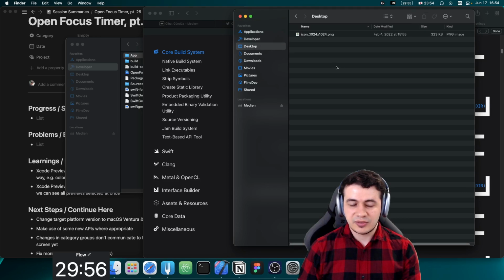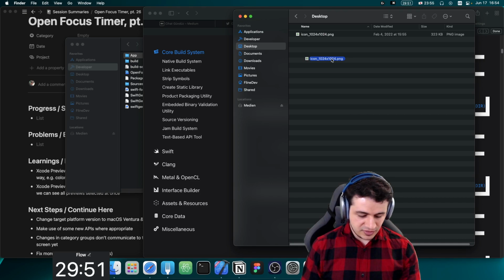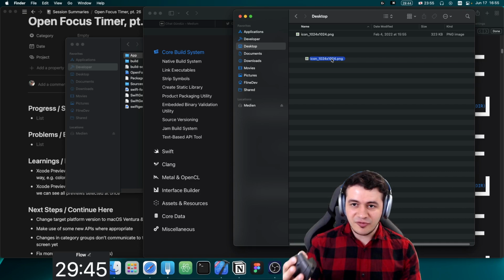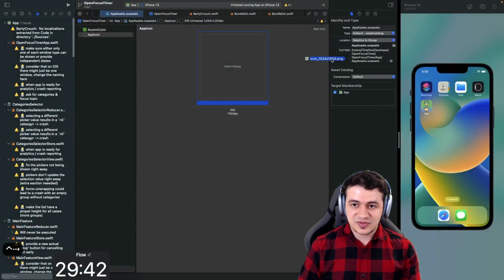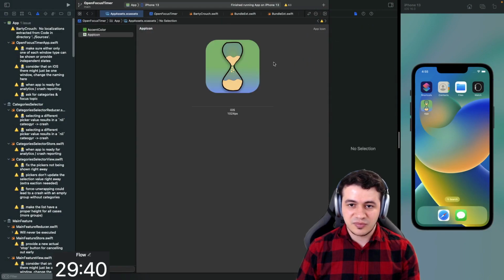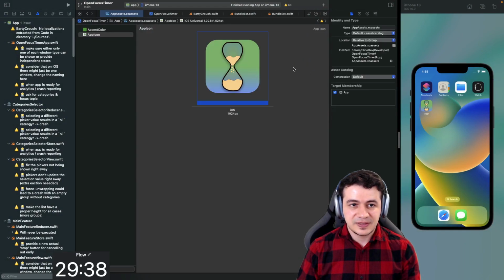Let's go to desktop. I'm looking forward to Stage Manager because this is one of the things that I really hate. Now I have to press the two things, lifting off my mouse here, and I'm just still using just to do this drag and drop thing. That's how I do it at least.